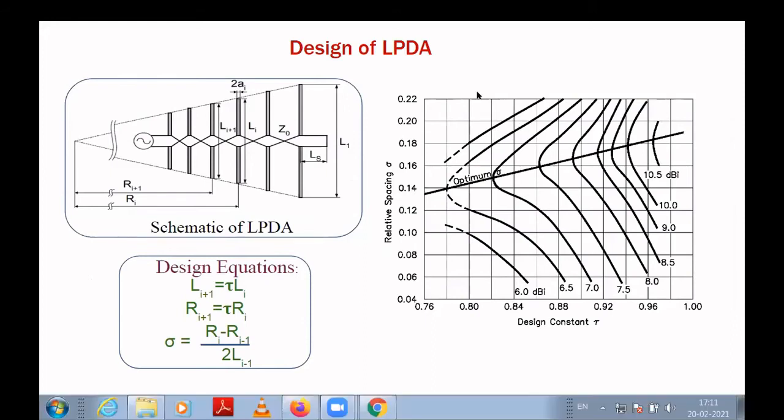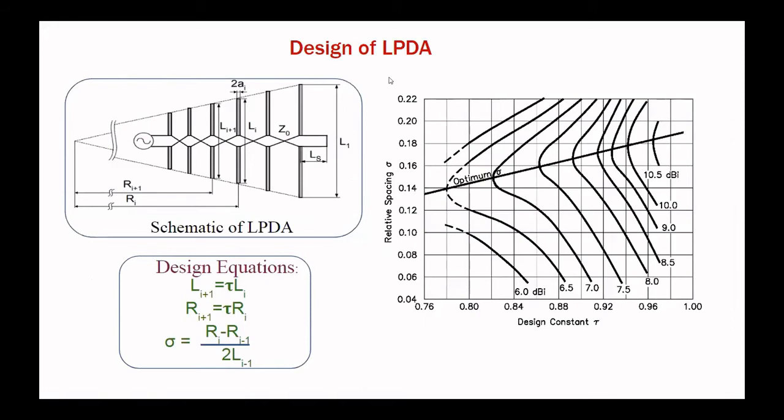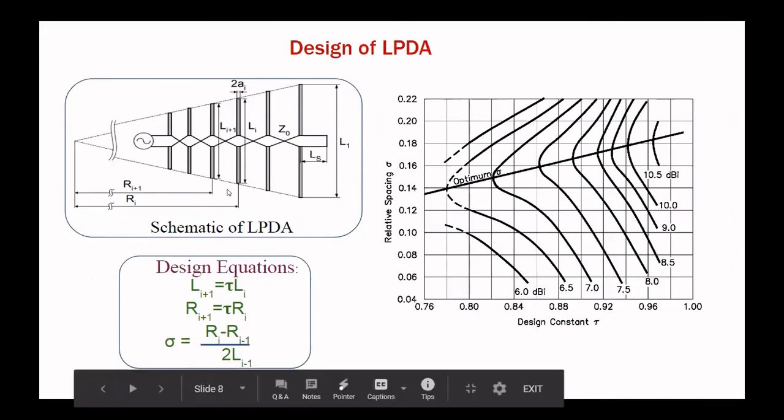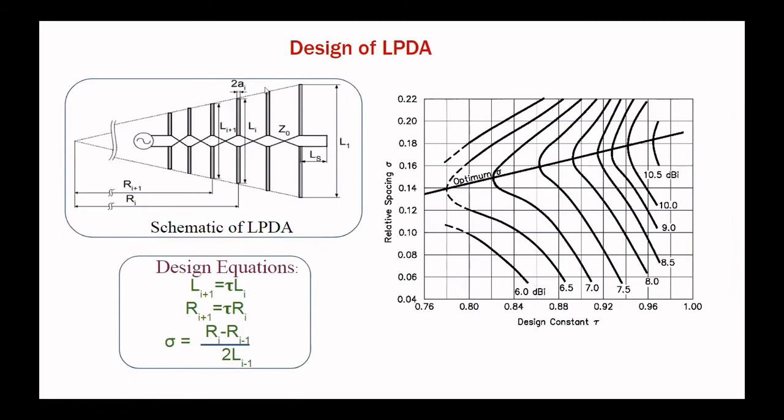Now this is the design of the log periodic dipole antenna. We can see here these are the basic equations, and this is the standard mechanism to design the log periodic dipole antenna. The ratio of the lengths of consecutive elements always remains constant over the entire length, and the spacing is also in the same ratio. This is the basic principle for designing the log periodic dipole antenna.